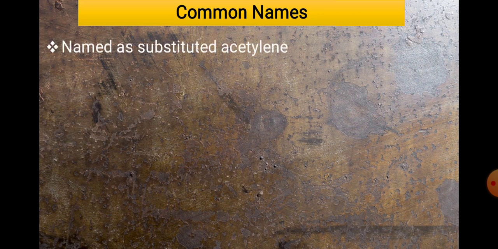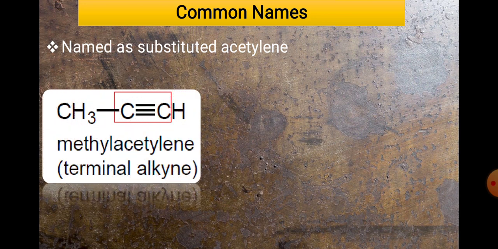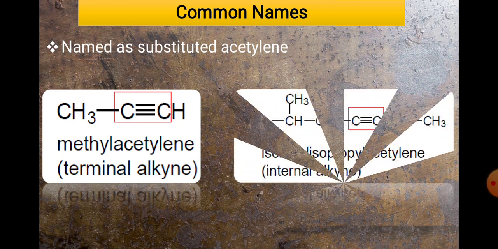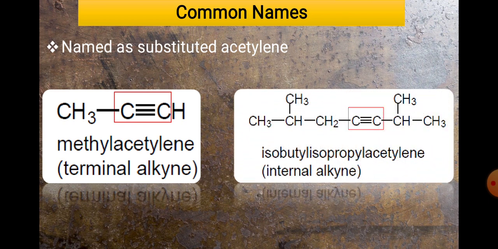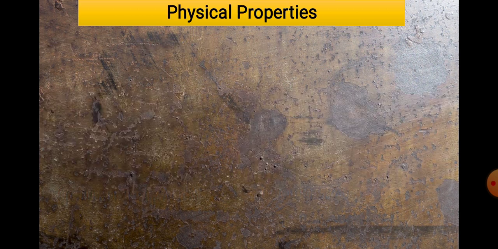Okay, so the common names of these: named as substituted acetylenes, and you know that there are two types of acetylenes. One is called methyl acetylene, in which the triple bond is present at the terminal side, and the second is this one, that is butyl isopropyl acetylene, or we can take the simple example of 2-butyne, right? 2-butyne is called an internal alkyne. So basically there are two types of alkynes. One is terminal, and the second is internal.